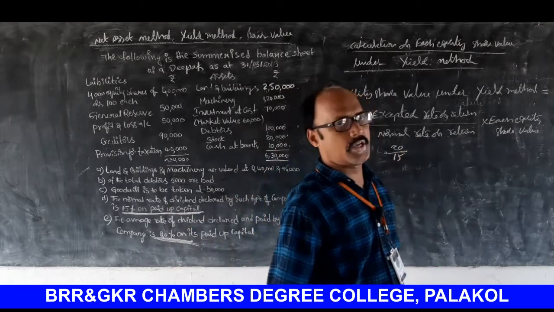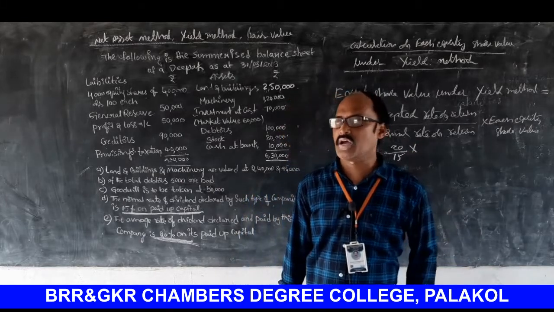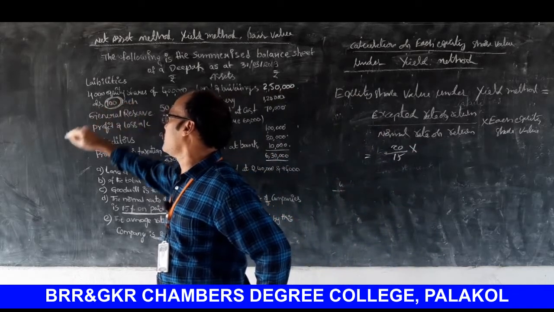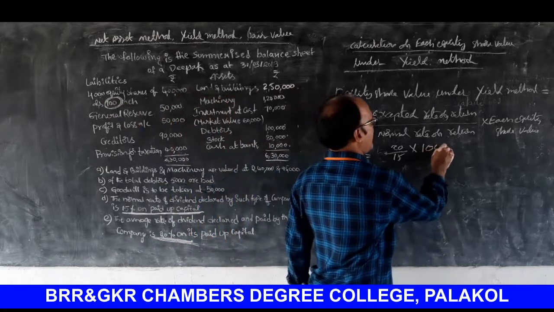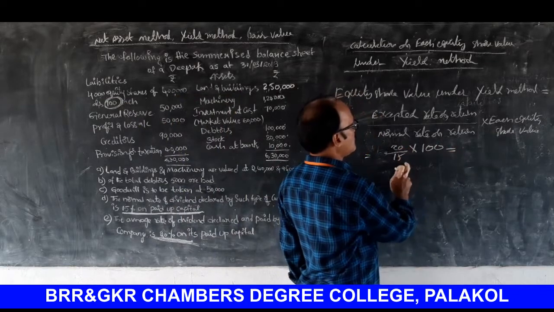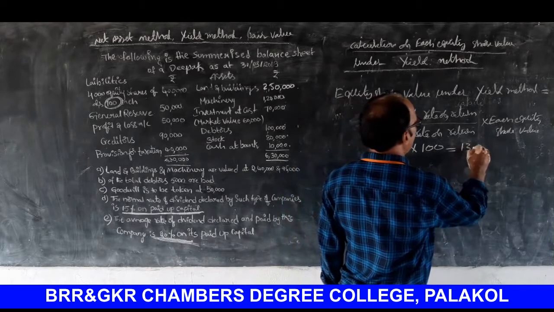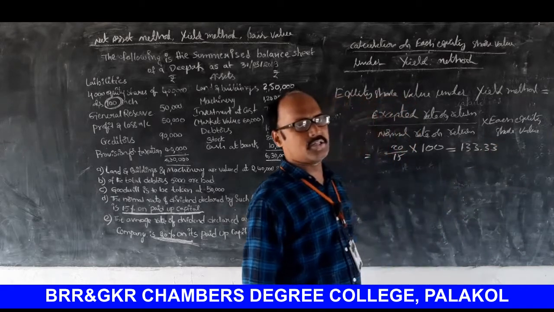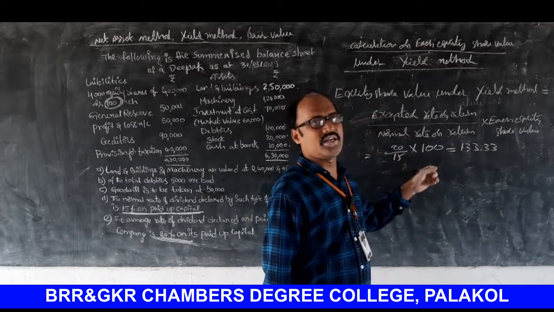15%. So 15 into the paid up value of each equity share. What is the paid up value? Paid up value of each equity share is 100. That's why 100. That is equal to 4/3 of 100, which is 133.33. 133.33 rupees is to be treated as the equity share value under yield method.